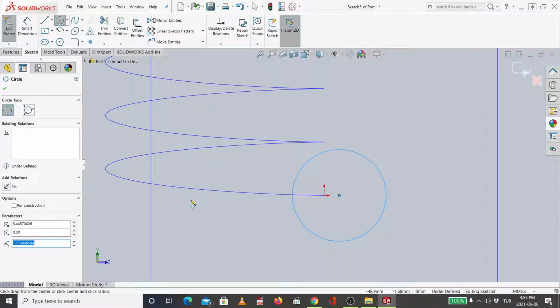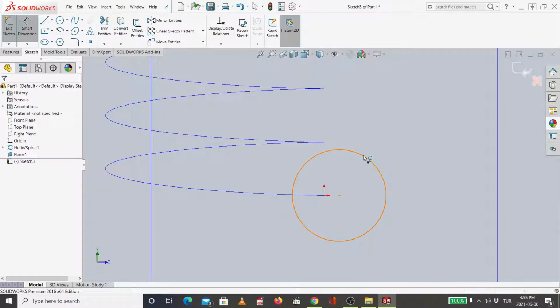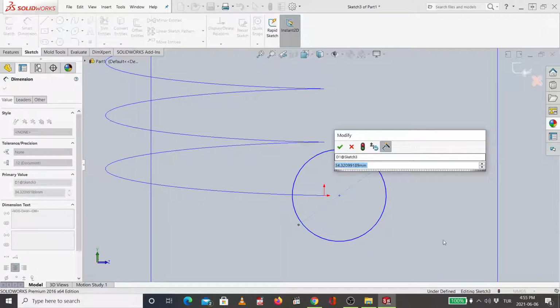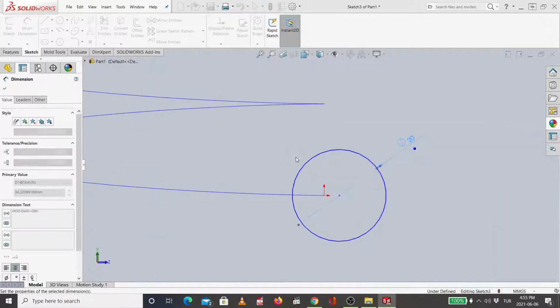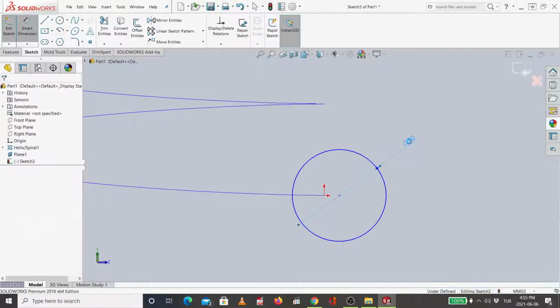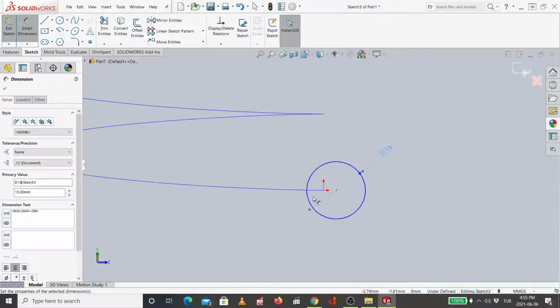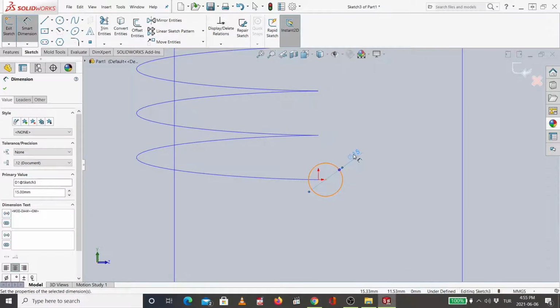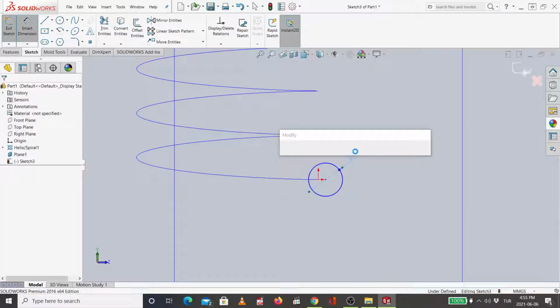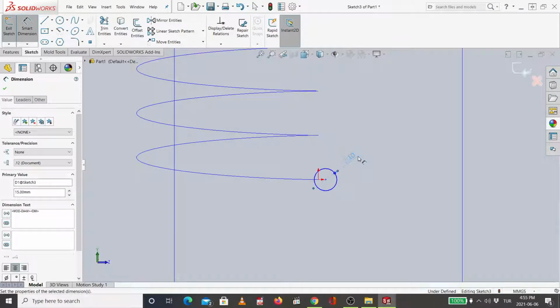I will give a diameter of 15. I think even 15 is big. I will go for 10. It's random, just for practicing.